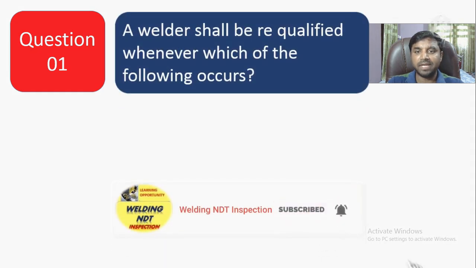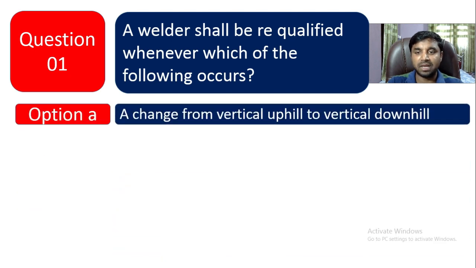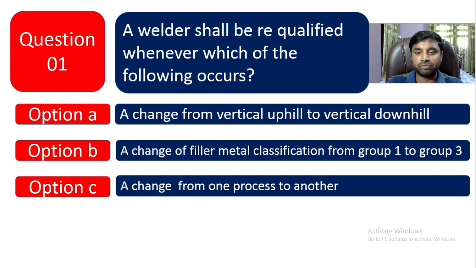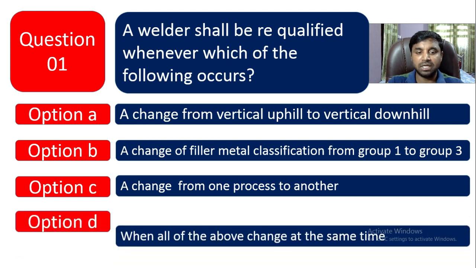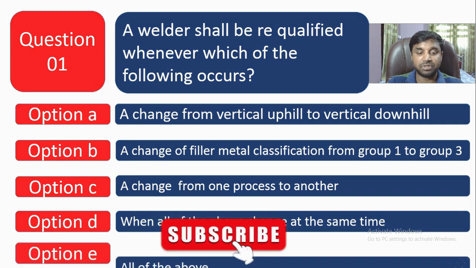A welder shall be requalified whenever which of the following occurs? Option A is a change from vertical uphill to vertical downhill. Option B is a change of filler metal classification from group 1 to group 3. Option C is a change from one process to another. Option D is when all of the above changes at the same time, and option E is all of the above.